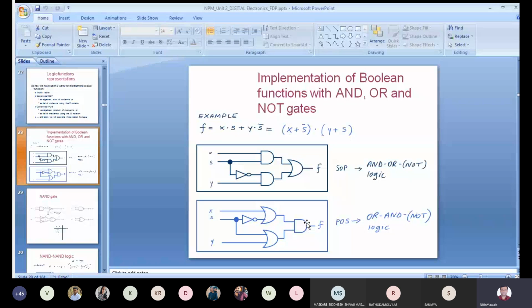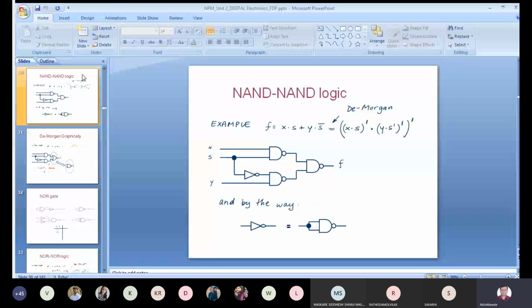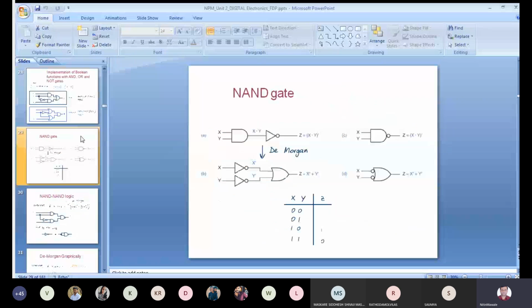And for getting the bar and all, you will require a NOT gate. That is called OR/AND realization, with AND, OR as well as NOT. NOT is used for going for the complement only. Now another gate, the NAND gate. You know the basics of the NAND gate: AND followed by NOT is a NAND. If you again go for such a combination, there are two NOT gates along with some OR gate.